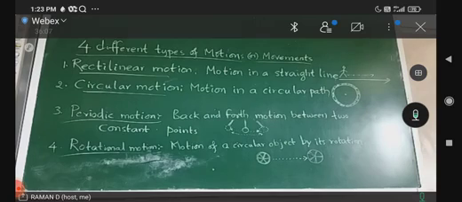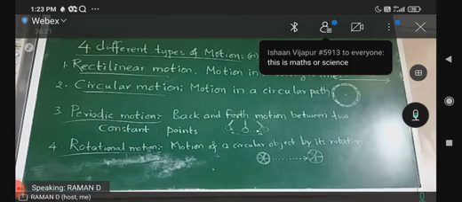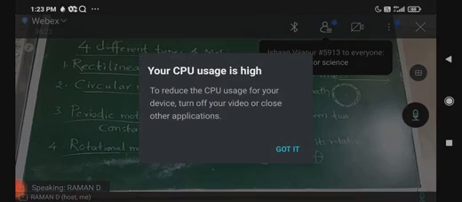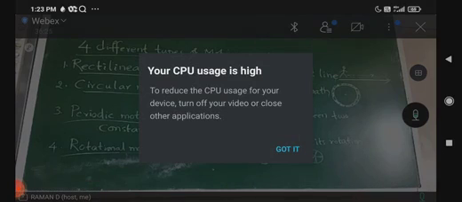Next, rotational motion. Some people get confused between circular motion and rotational motion. In circular motion, the object may not be of circular type at all. It can be a human being, a rectangular object, or a vehicle moving in circular motion.